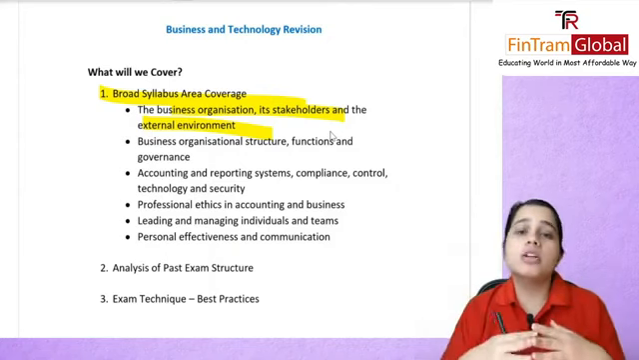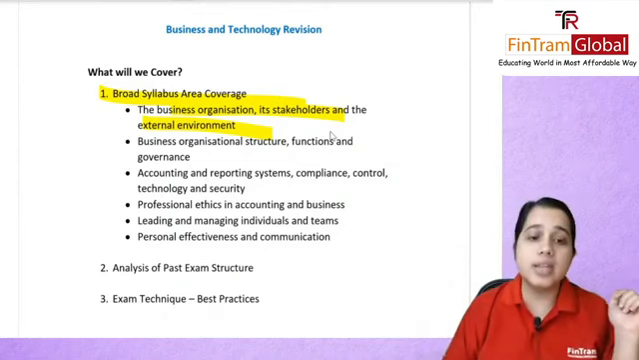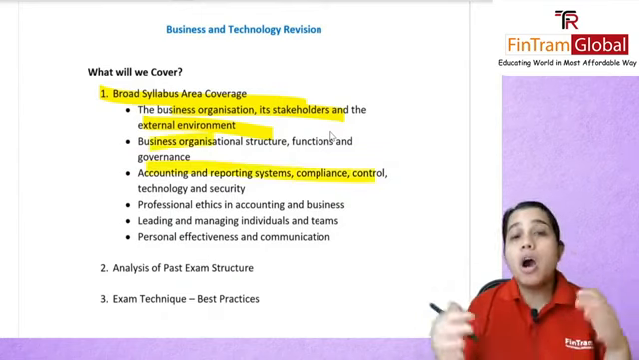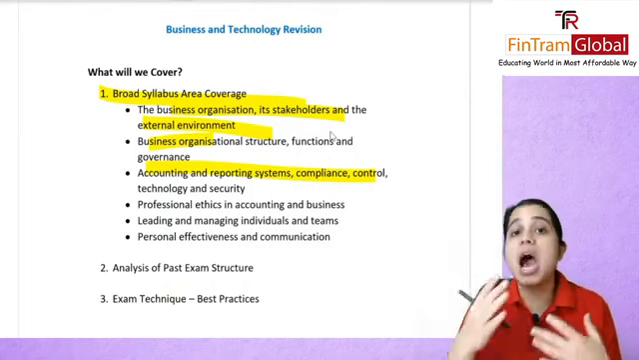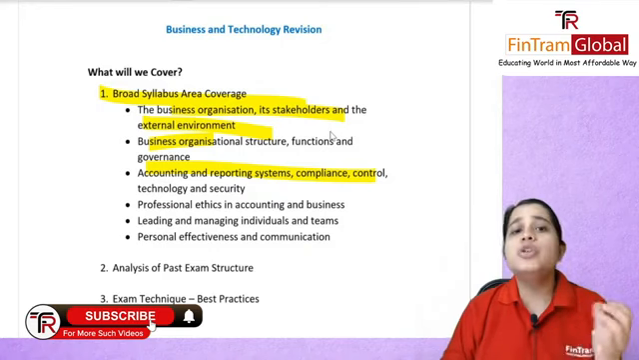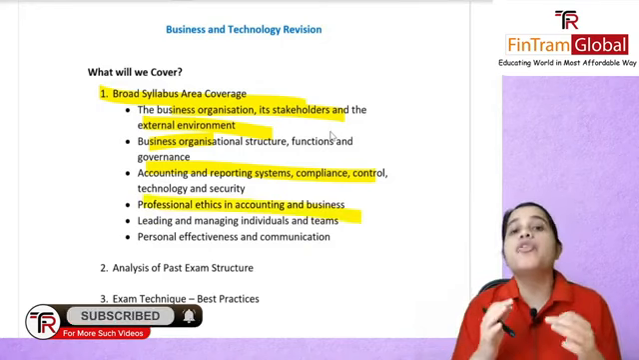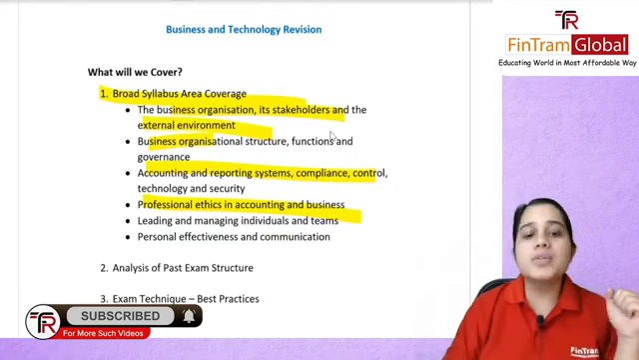We had also talked about the business organization structure, what were the functions, the governance. We had talked about accounting and reporting systems. How do companies have to comply with them? What was the technology that they use, security. We also covered professional ethics in accounting and business.